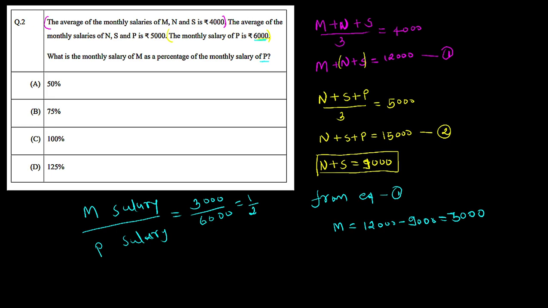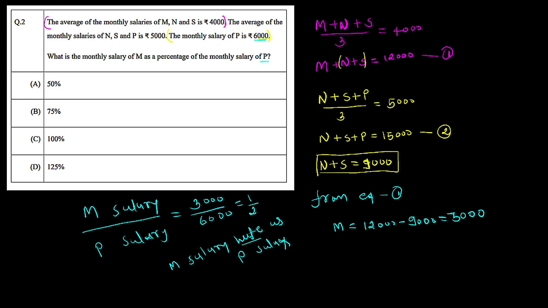So now you can see this ratio turned out to be 1/2. In other words, I can say the person P has double the salary as M has, or in other words person M has half the salary as person P. So now we can say M salary is half as P's salary. So we can say this half is nothing but the 50%.